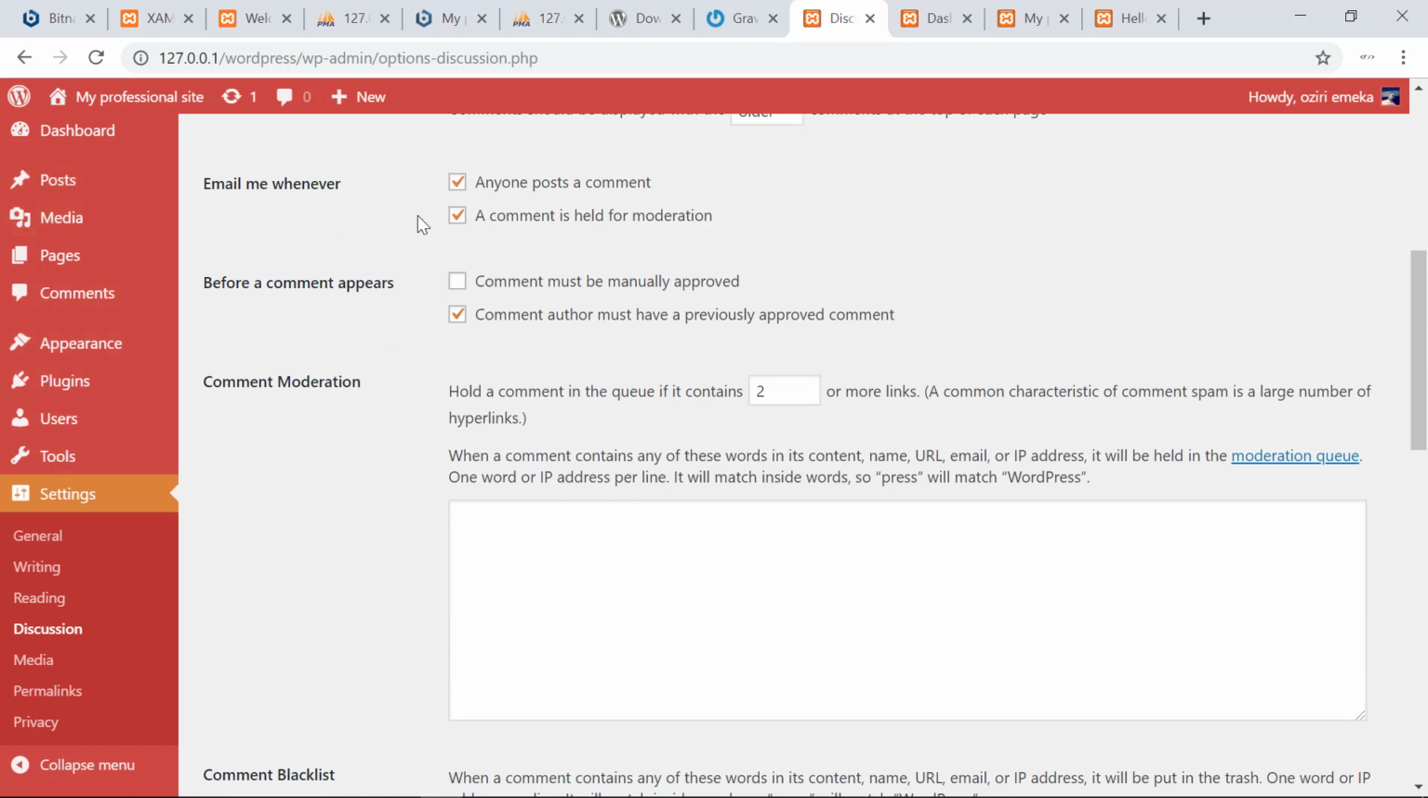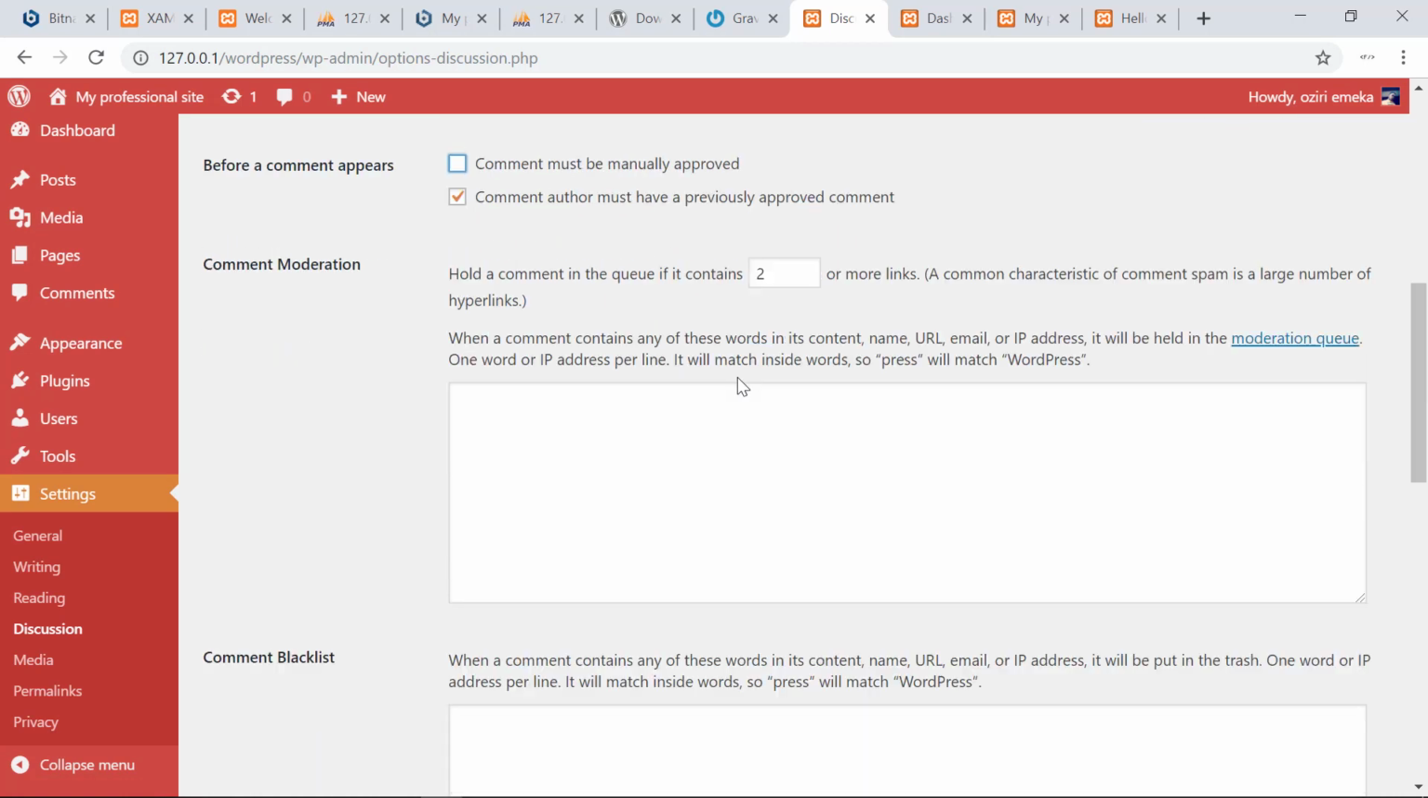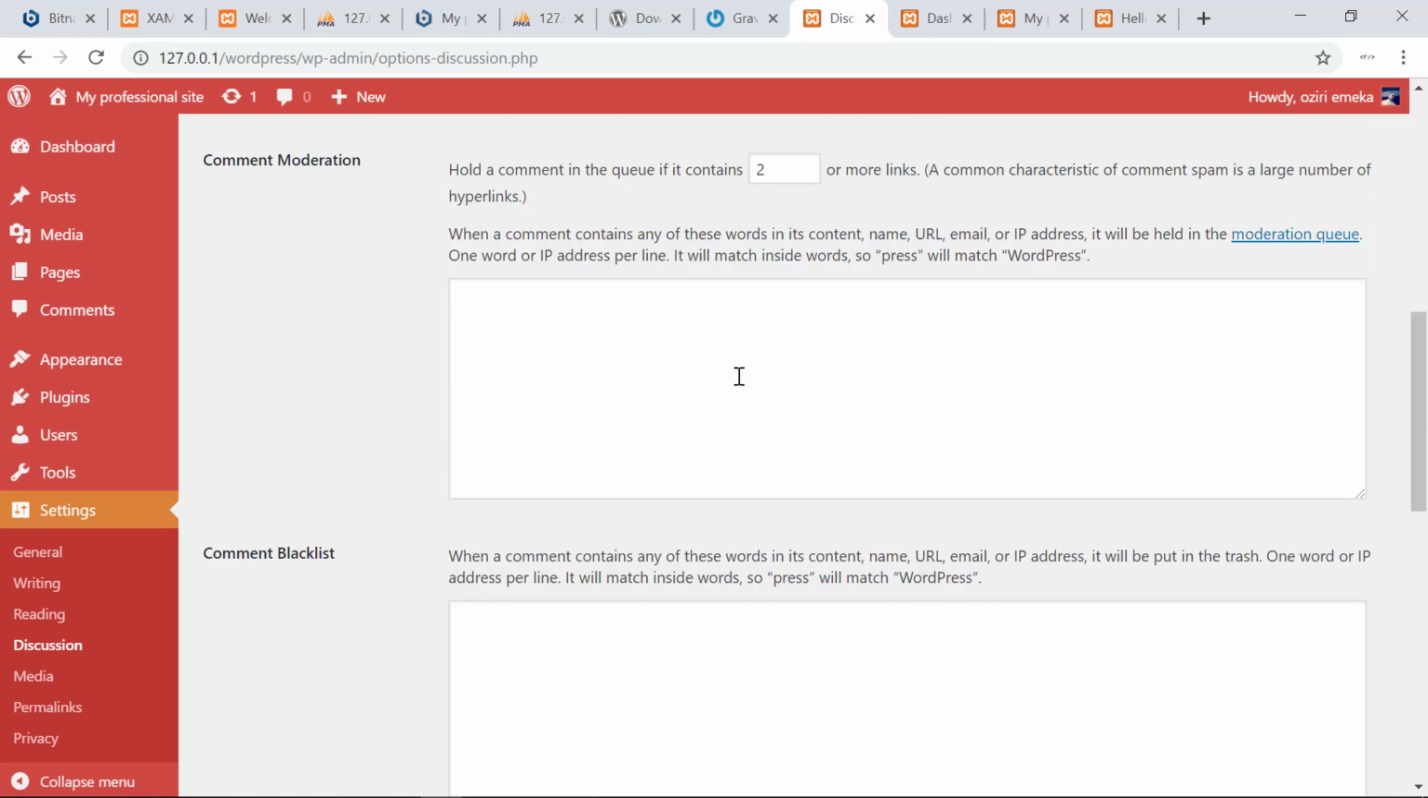Now, before a comment appears, you could say the comment must be manually approved. And that means before a person's comment shows on your site, you need to approve the comment from the comments tab. This is good for you to separate spam comments from the regular, normal comments. If you want all comments to be manually approved, it's going to be quite hectic work though. You check this section and click on save changes. But if you don't want it to be approved, you just leave it that way.